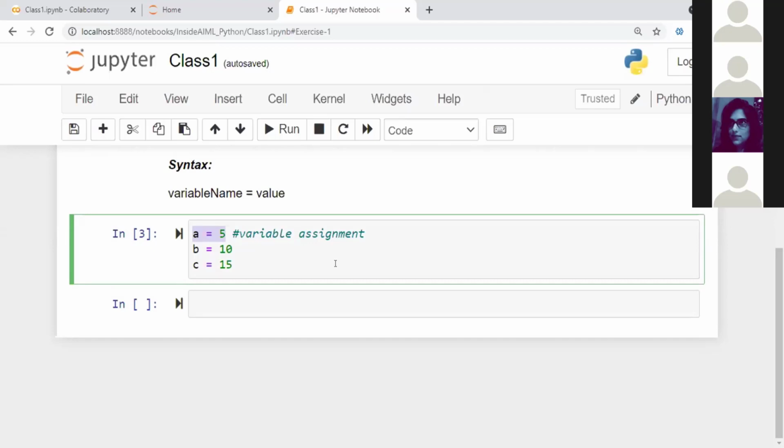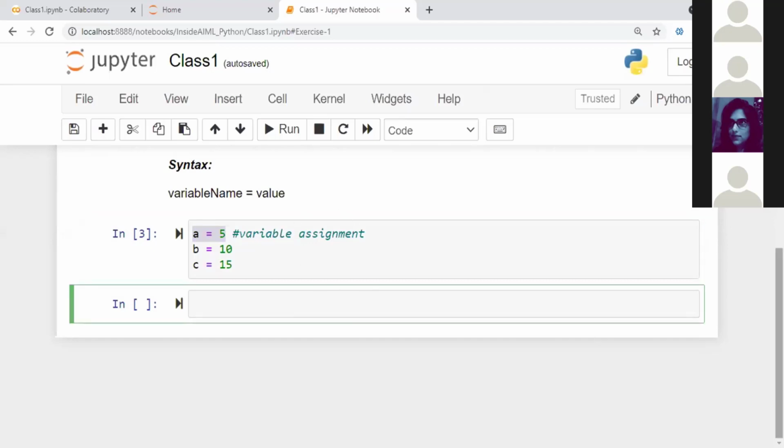But just for illustration, don't run this particular command here. For example, if you are writing a C program, how do you generally do this? You will say hash include.